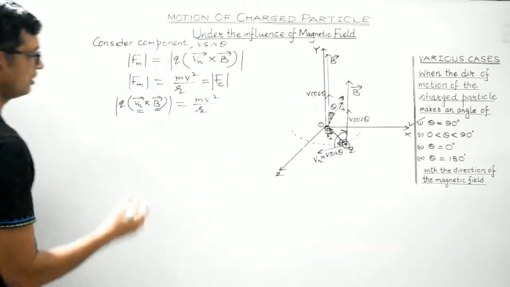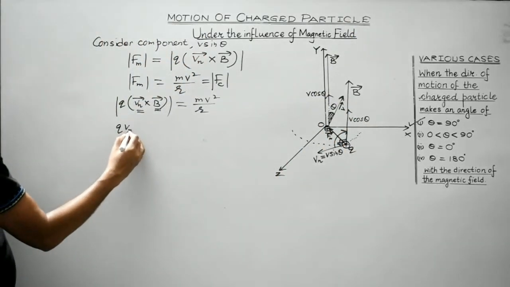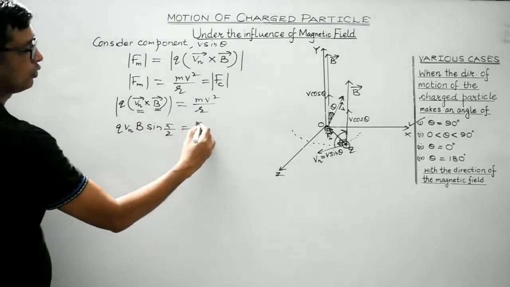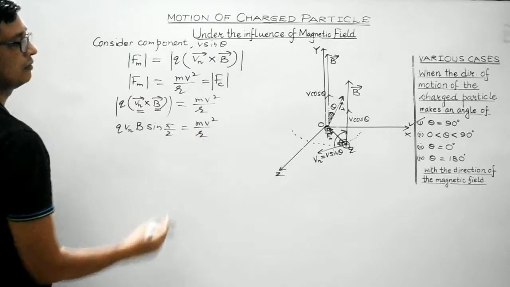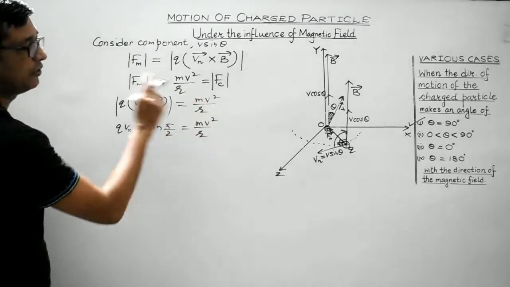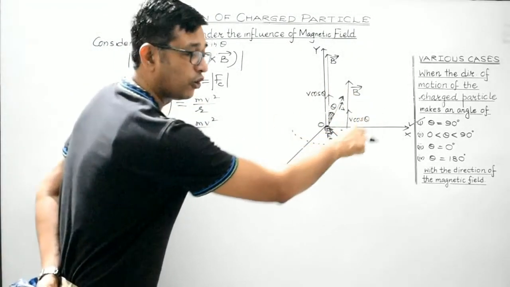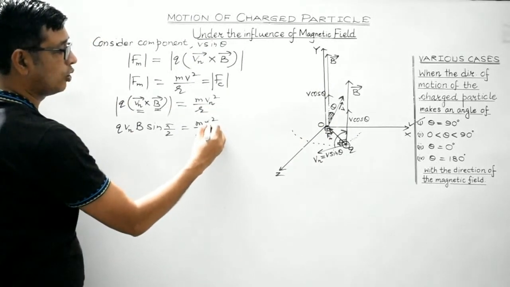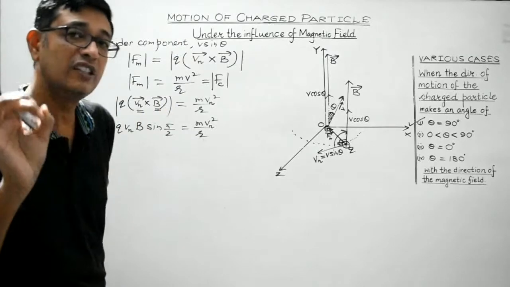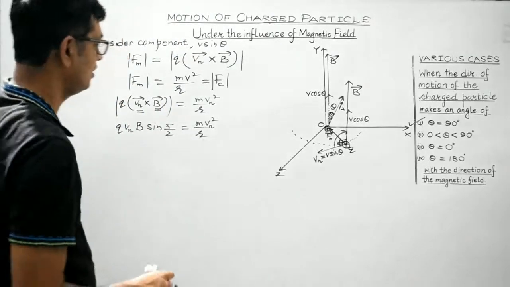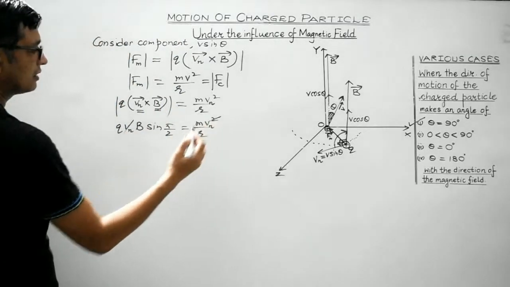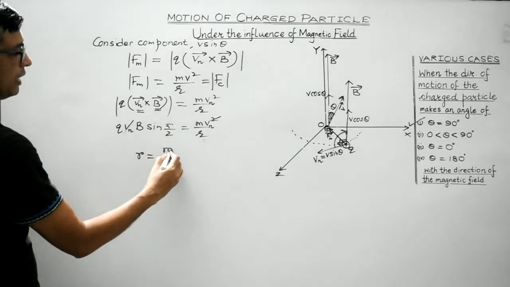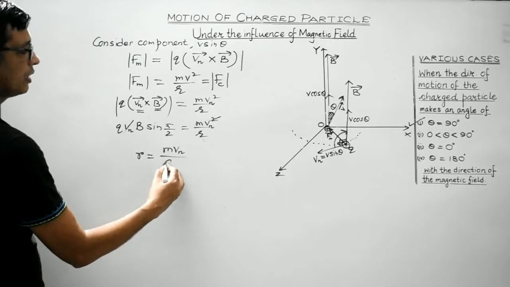It is 90 degree. So what you get is QVnB sin 90 equal to mVn square by r. And with what velocity will the charged particle follow the circular path? With Vn, right? This is the normal component. We are considering only and only the normal component, which is V sin theta. So Vn gets cancelled. Sin 90 is 1. So R would be equal to mVn divided by QB.